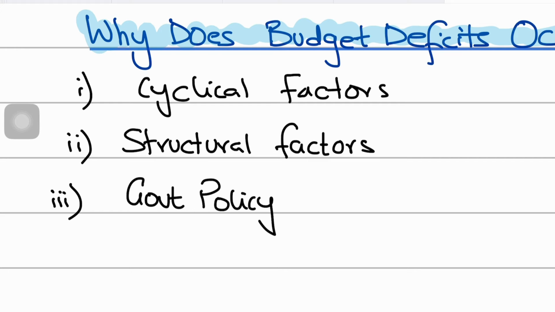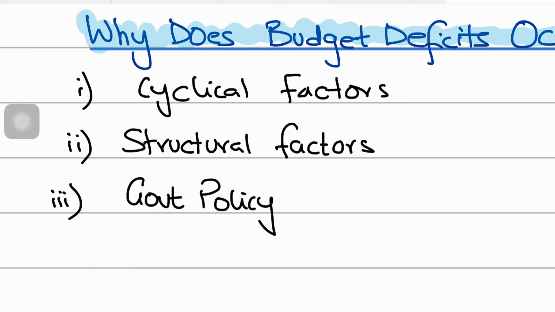Now, guys, the structural factors could represent a long term imbalance between government spending and your tax revenue. So this difference that could arise would be long term, meaning that such a deficit could be long term if such structural issues are not addressed by the government or the state.